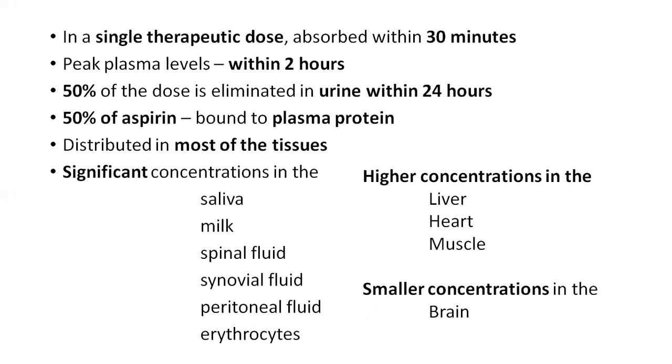It is distributed in most of the tissues, and significant concentrations are found in the saliva, milk, spinal fluid, synovial fluid, peritoneal fluid, and erythrocytes. Higher concentrations are present in the liver, heart, and muscle.